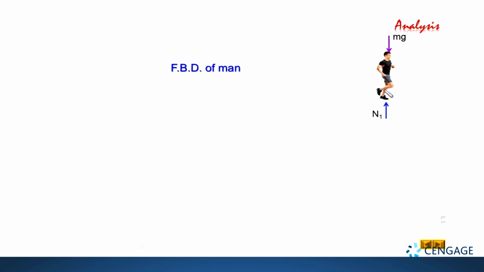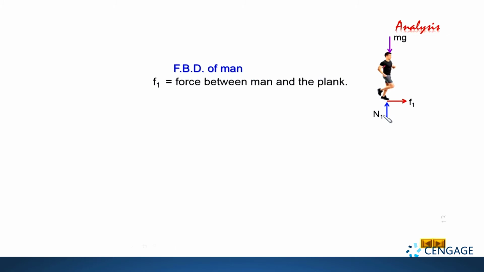And we discussed in the theory part, man is walking on the plank, it means friction should be static in nature. Second point, friction should act in the forward direction, so we need to draw the friction force that is static acting on the man in the forward direction, like this, right?